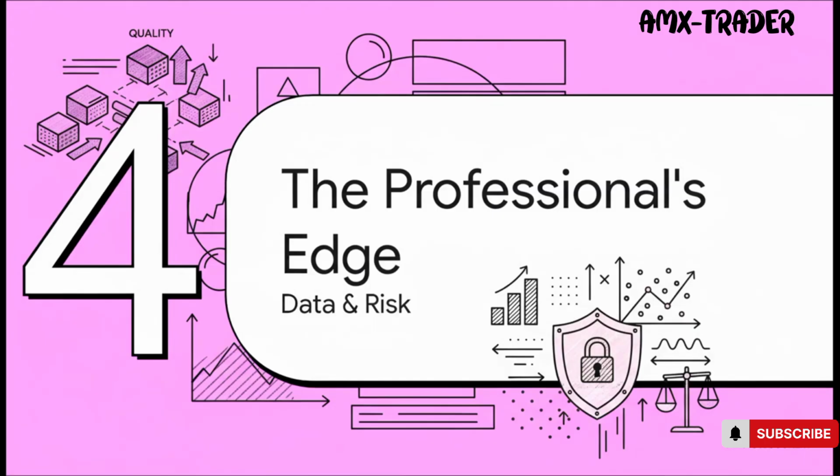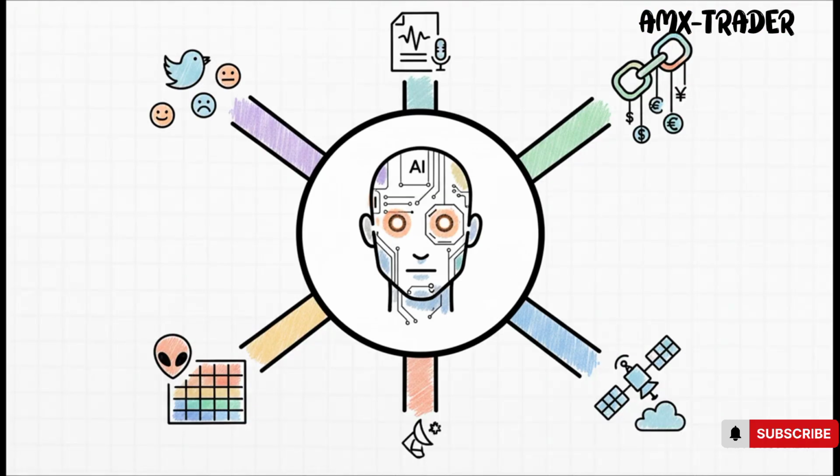So building the AI's brain is really only half the battle. What truly separates the agents that make money from the ones that blow up their accounts comes down to two things that people often forget: the quality of your data and how seriously you take risk management. This is so crucial. Your edge is not going to come from staring at the same price chart everyone else is. It's going to come from feeding your agent unique alternative data.